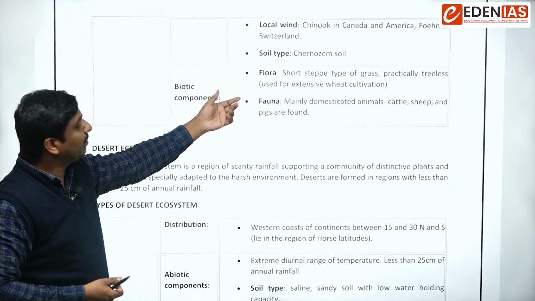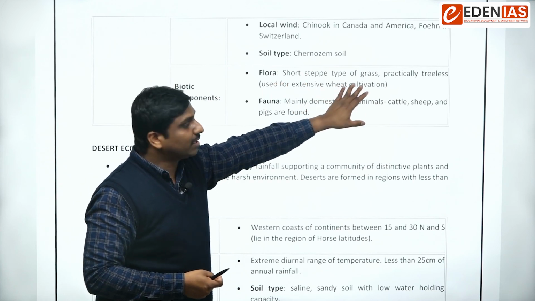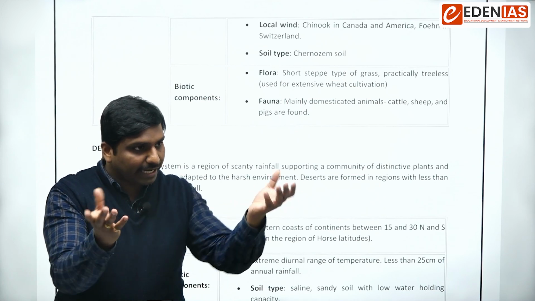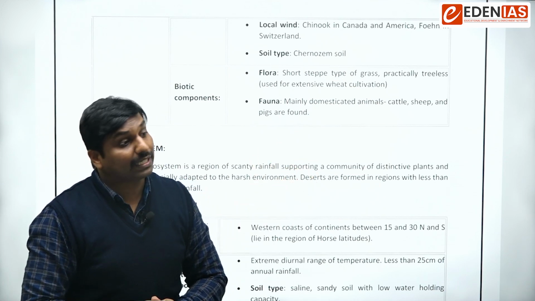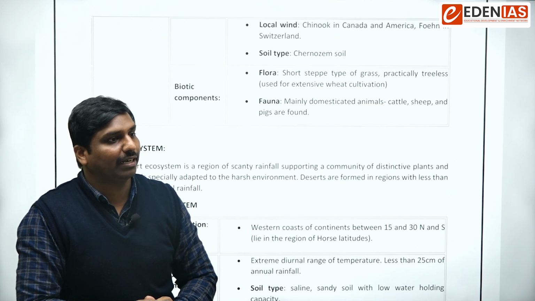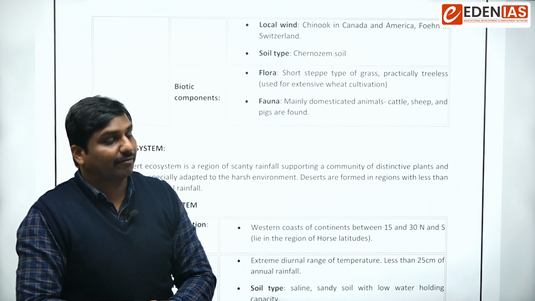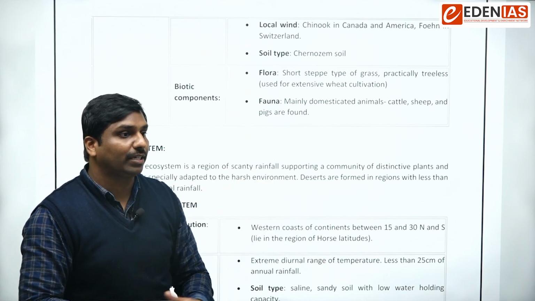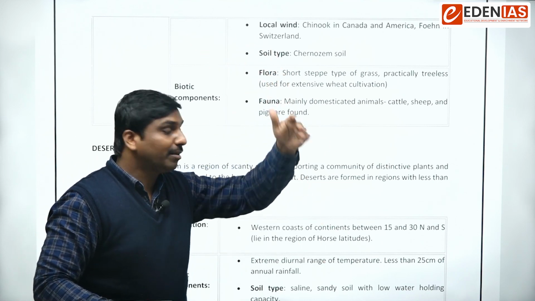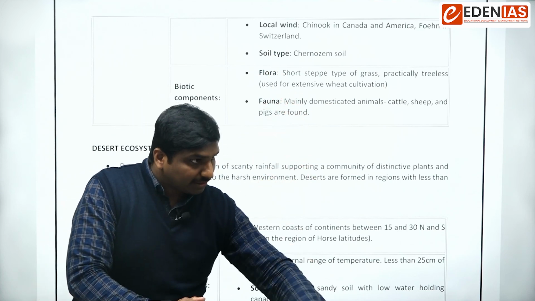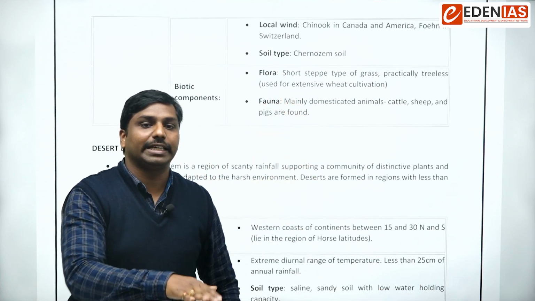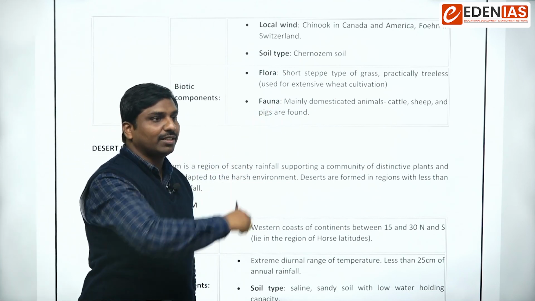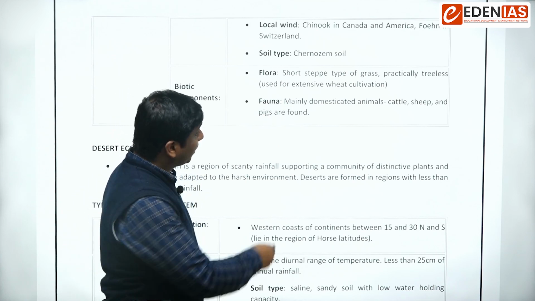biotic components can be seen? Flora: short grasses can be there. If you open your laptop, you can see a grassland kind of image. That is a typical example of temperate grassland. Short grass would be there, whereas in the tropical grassland the length of the grass would be high, like tall grass. But here in the temperate region, the grass would be limited to very low heights. You can remember the Windows desktop image; that would be a typical temperate grassland.